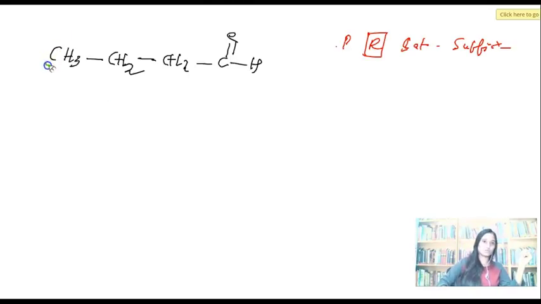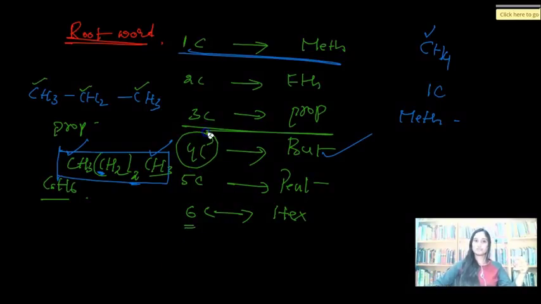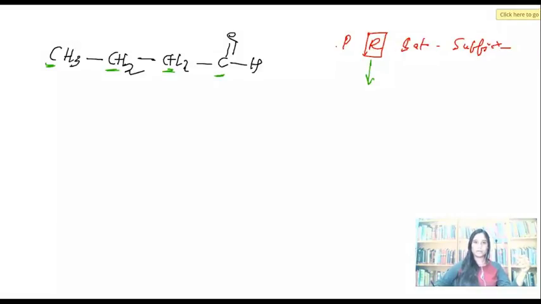Count the carbon atoms: 1, 2, 3, 4. Correct? 4 carbon atoms. What is the root word for a 4 carbon count? Is it prop? No, it's not prop. 4 is but. Correct? Now let's go back. But is the root word. Done. Later, saturation. That double bond or triple bond thing, right?